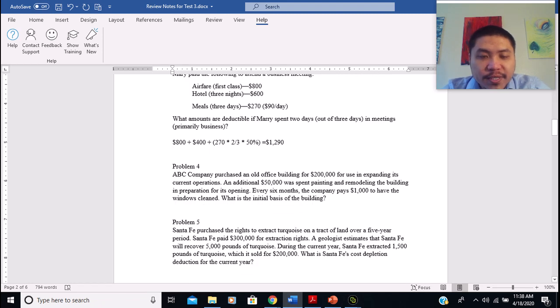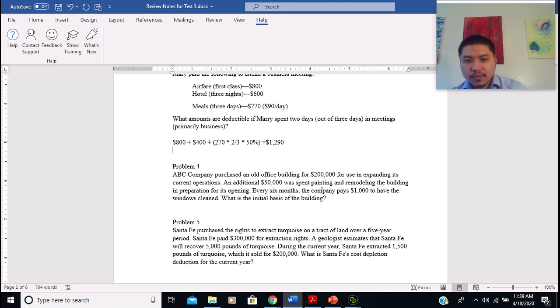So in this problem, it asks: ABC company purchased an old office building for $200,000 for use in expanding its current operations. An additional $50,000 was spent painting and remodeling the building in preparation for its opening. And then every 6 months, the company pays $1,000 to have the windows cleaned. What is the initial basis of the building?